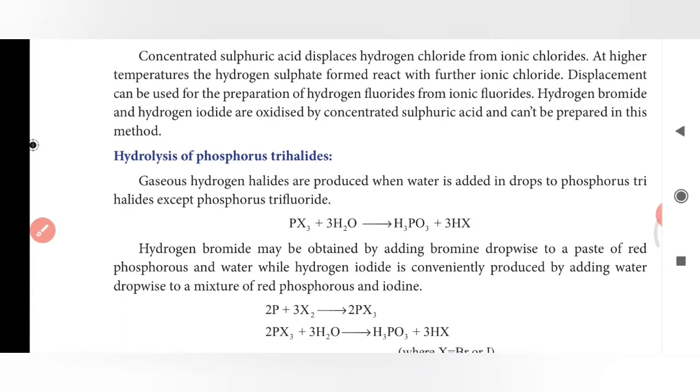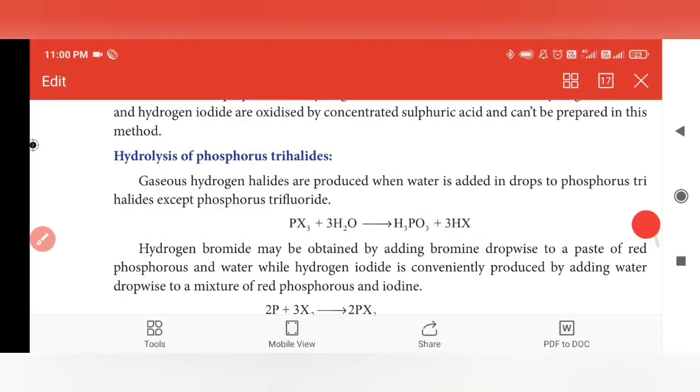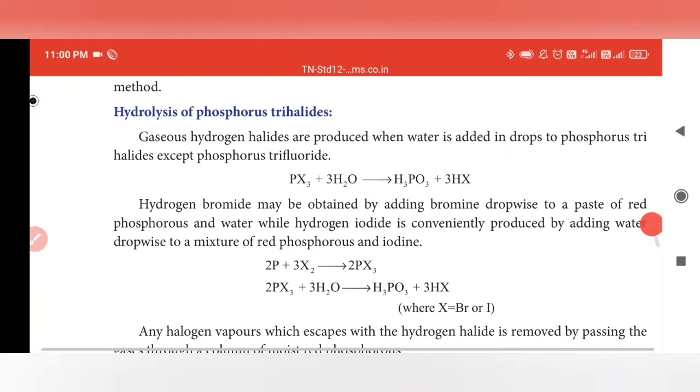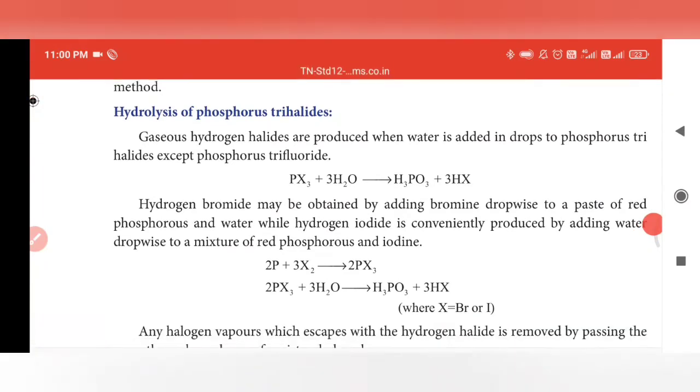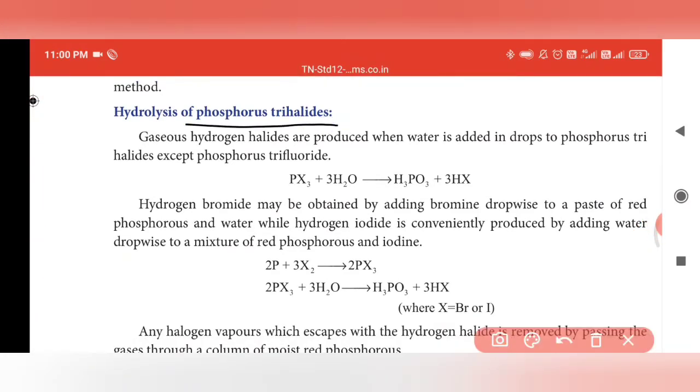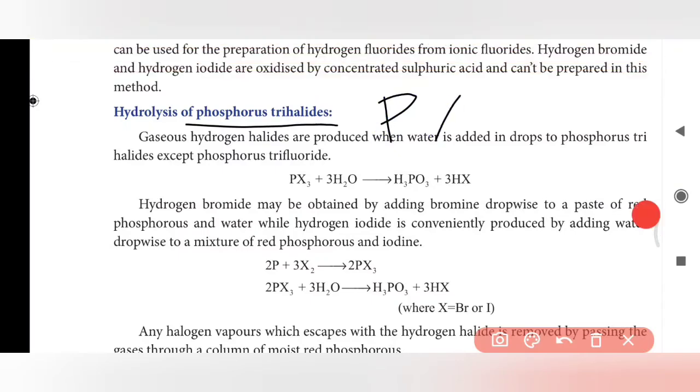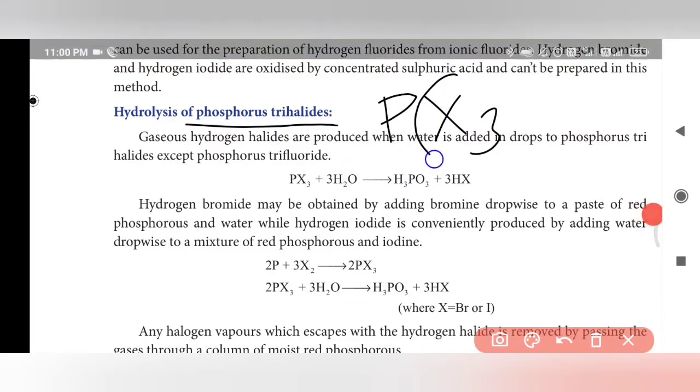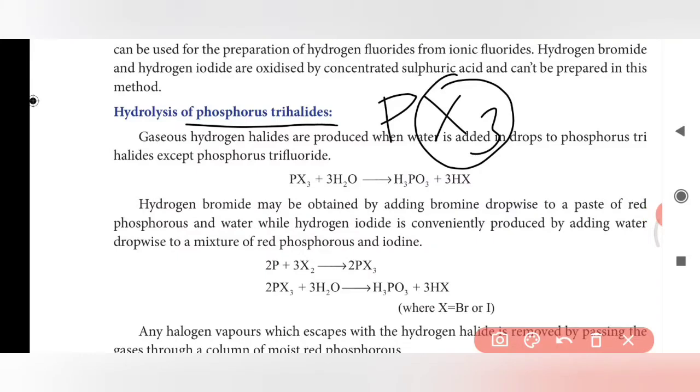Let's see the hydrolysis of phosphorus trihalide. Hydrolysis is nothing but addition of water molecule. It is called phosphorus trihalide, PX3. X stands for halogens, it is not an element symbol. There is no element with the symbol X. It is called halogens. Halogens are nothing but fluorine, chlorine, bromine, iodine.